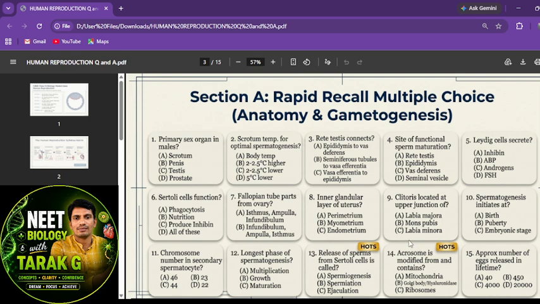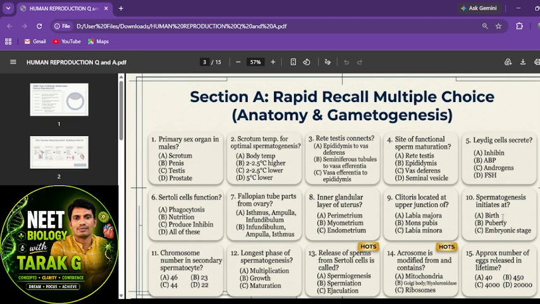Clitoris is located at the upper junction of labia minora. The answer is C. Because the mons pubis is there, on both sides labia majora, and the inner fold is the labia minora.